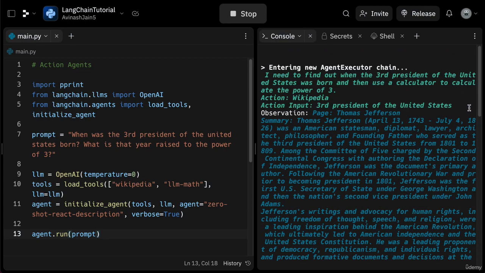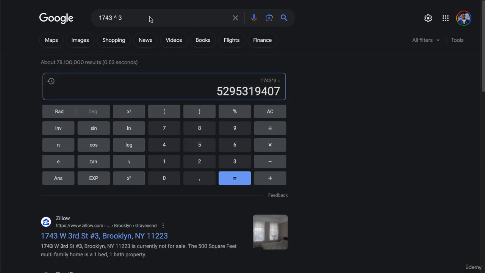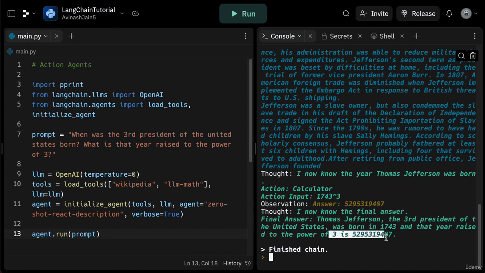So the first thing it does is enter a new agent executor chain. The thought it comes up with is it needs to find out when the third president of the United States was born and then use a calculator to calculate the power of 3. So the first action it takes is Wikipedia. By entering the third president of the United States, it comes across the Thomas Jefferson page, and from there it gets the year 1743. Now that it knows that the year Thomas Jefferson was born is 1743, it can use the calculator action, which is LLM Math, and raise that number to the power of 3. When we compare the result that it outputs with the Google search of 1743 to the power of 3, we can see that that is indeed the correct answer.